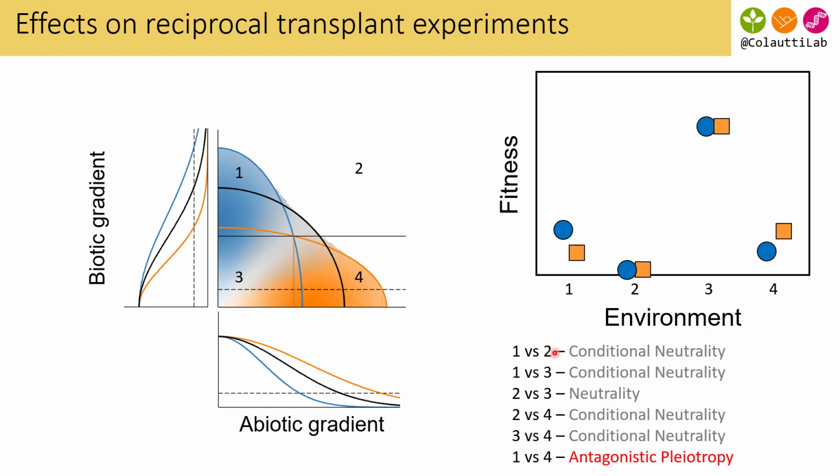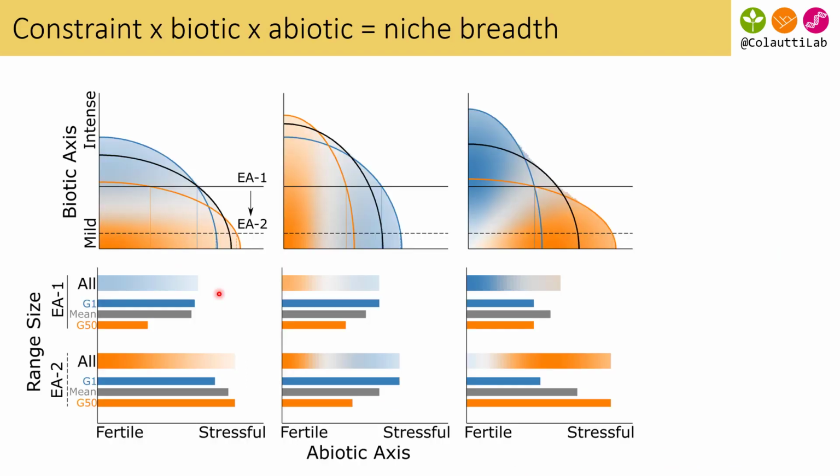northern environment. And if we compare the predicted fitness in each pair of these 4 environments, we can see that for a given allele, we predict mostly neutrality or conditional neutrality. Only if we compare these 2 environments within the range will we see evidence of antagonistic pleiotropy. We can also think about this in terms of enemy release. And here we're looking at a shift from a high enemy environment to a low enemy environment.